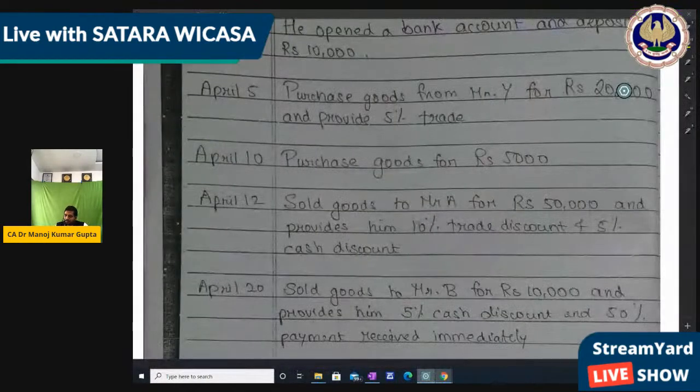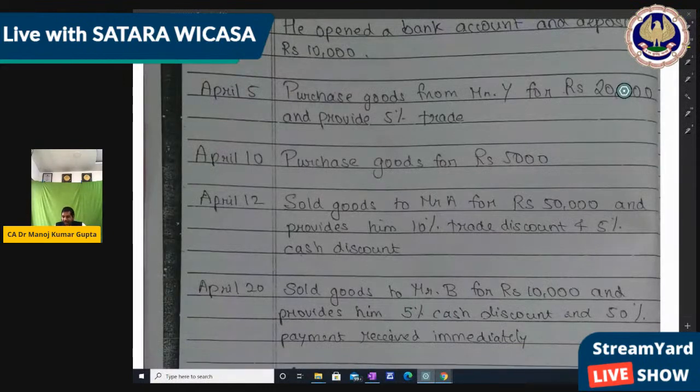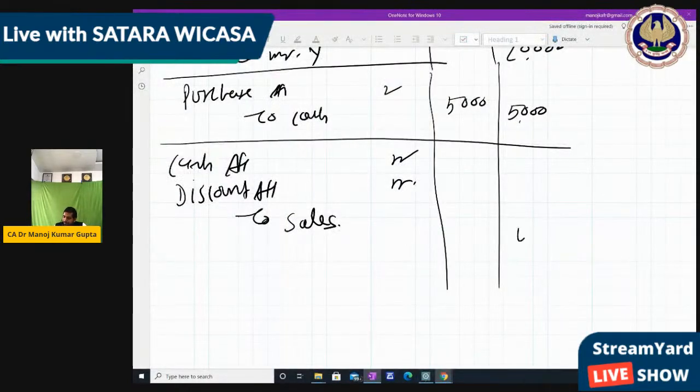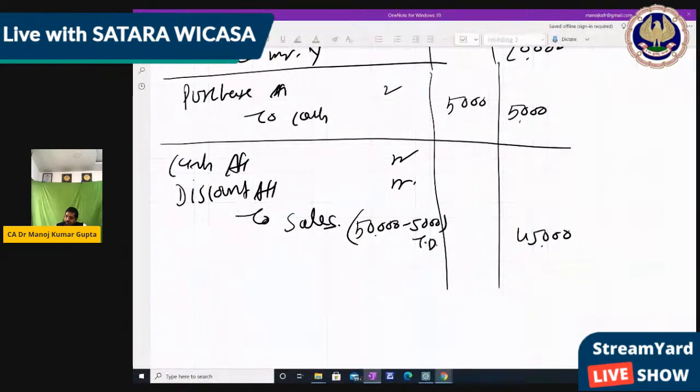How much? 50,000, 10% trade discount, which is not recorded, so 45,000 is the sale. So 45,000 we can write in the sale. That is 50,000 minus 10% trade discount, right? And 5% cash discount, so on 45,000, 5% is the cash discount.